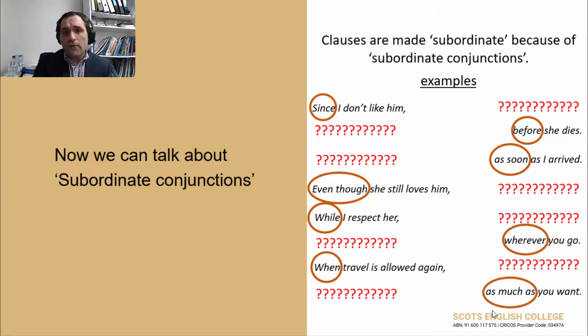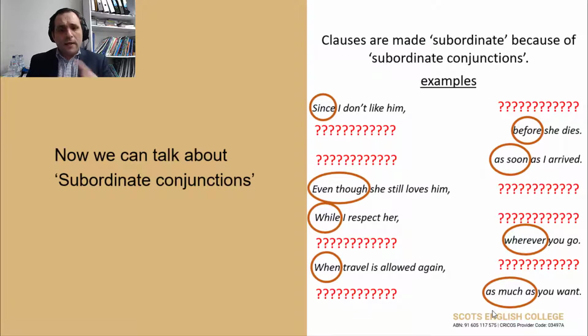All the clauses you see here in those examples are dependent clauses. And all the words or conjunctions inside the circles are subordinate conjunctions. What I'm going to show you in the next slide is the independent clauses, which you cannot see right now. You can see red question marks all over the place, right?